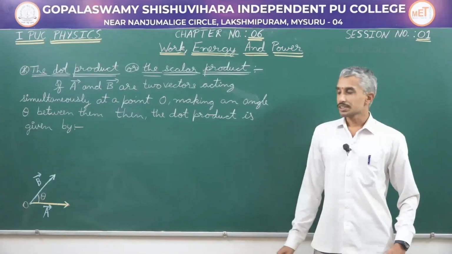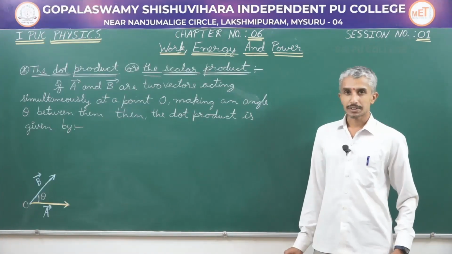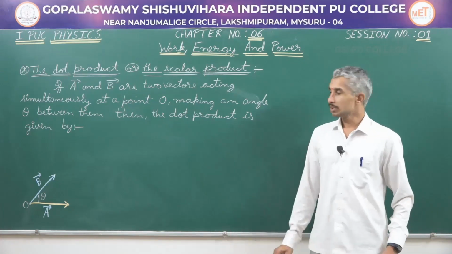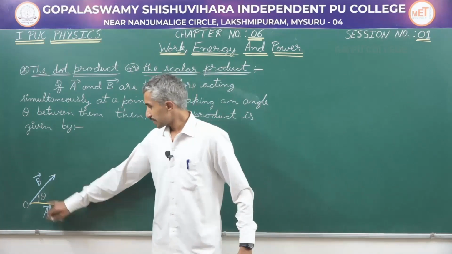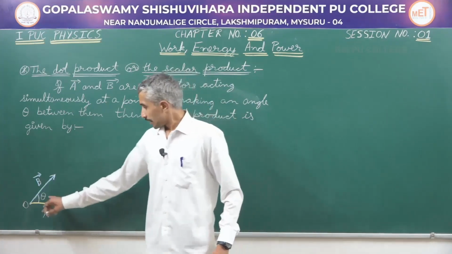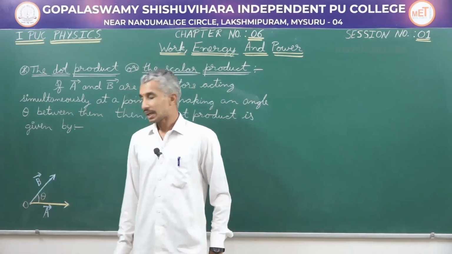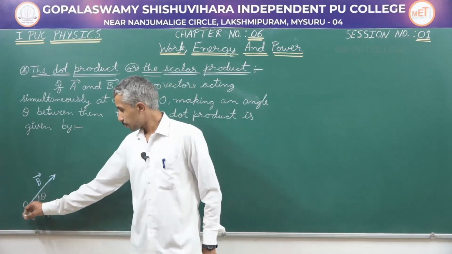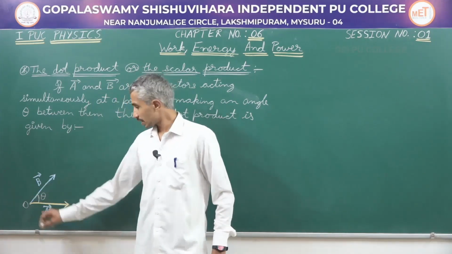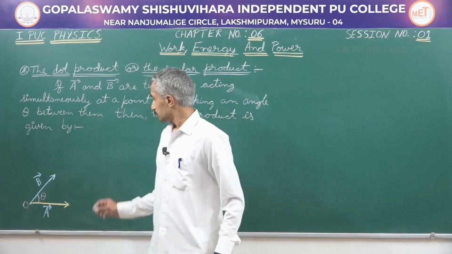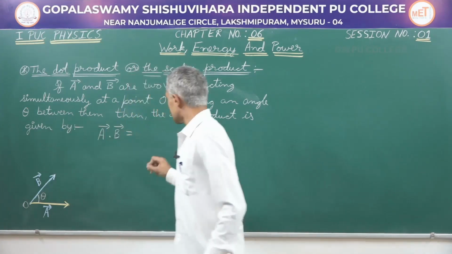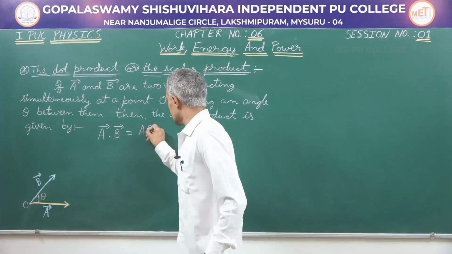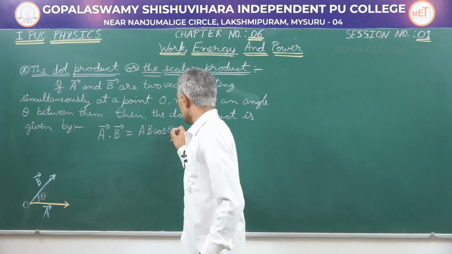To understand what a dot product or scalar product is, let us look into the diagram here. I have two vectors A and B, and the angle between them is theta. They are both acting at a point O simultaneously, that is, at the same time. Then the dot product is defined as A dot B is equal to A into B cos theta.